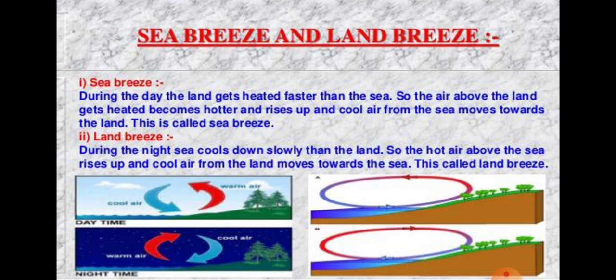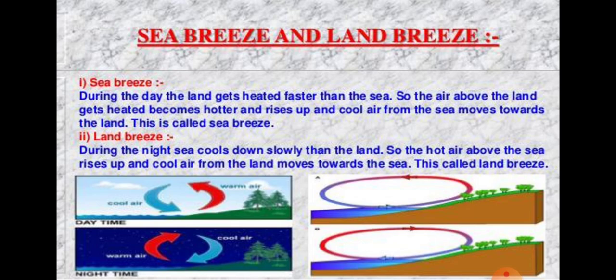See the daytime cool air and warm air in the figure, and at night time, the hot land cools much faster than the warm seawater. Due to this, land becomes cool very quickly, but the seawater remains warm for a much longer time. So during night, hot air over the warm sea rises upward and cooler air from the land blows in towards the sea in the form of a breeze.